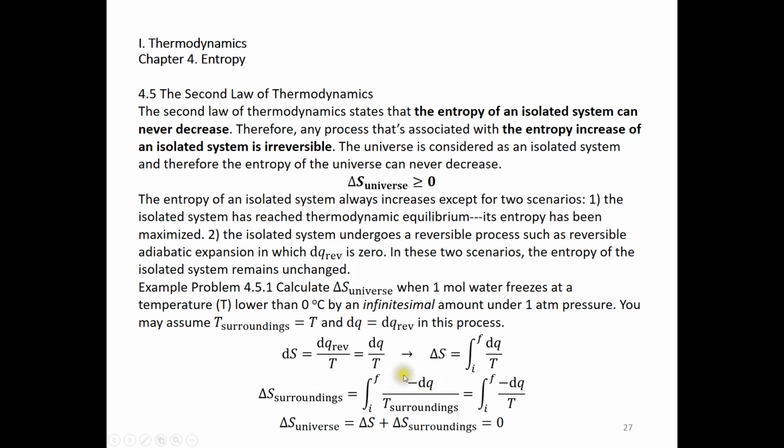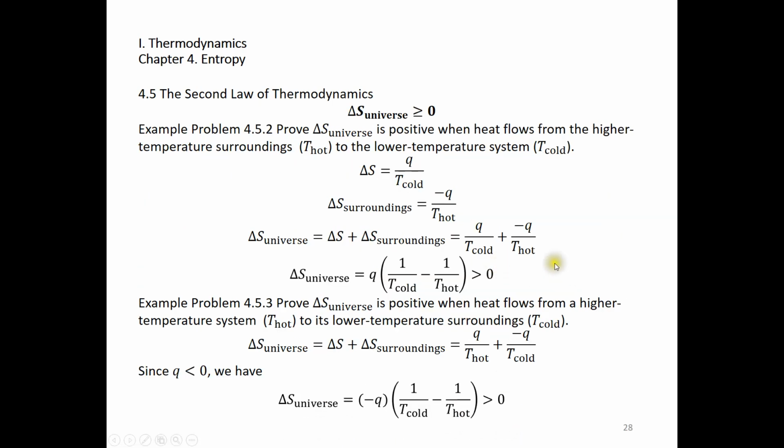That's why I replaced dq reversible with negative dq, and the result is expected. The change of the entropy of the universe is 0 for this reversible process. Again, we can express this as the second law of thermodynamics: the entropy of the universe cannot decrease.